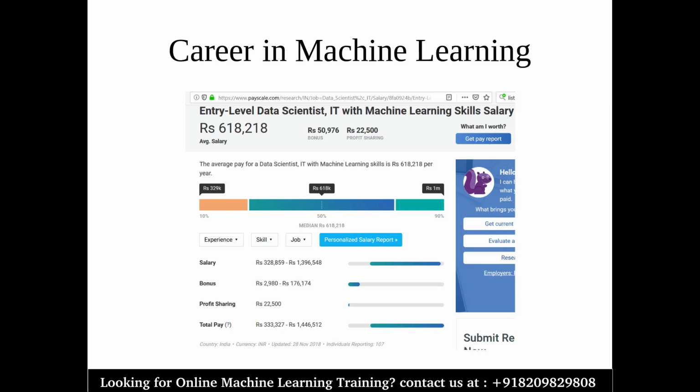You can see this salary package, which is an average salary package that I have shown to you on the screen, right? And that is just an average, and the rest is totally up to you, your hard work, your skill set, whatever you learn. So it's totally up to you how much you want to earn and how much you are expecting. This is just a number, and it can be a number of your choice. So this is all about that.